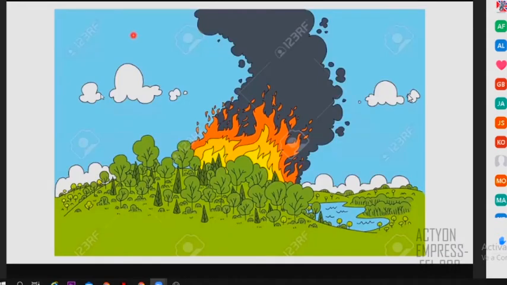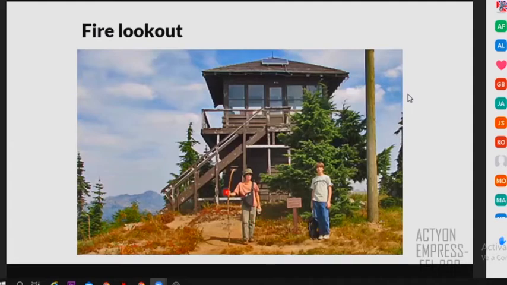For example, this is fire. It's very common to have fire in the forest. And you know, this is very dangerous for nature. So to avoid this, to stop maybe this fire, Dana, the woman, works as a fire lookout. So she has to check the weather. She has to check if there is fire.